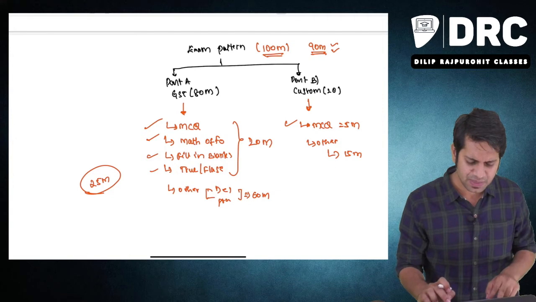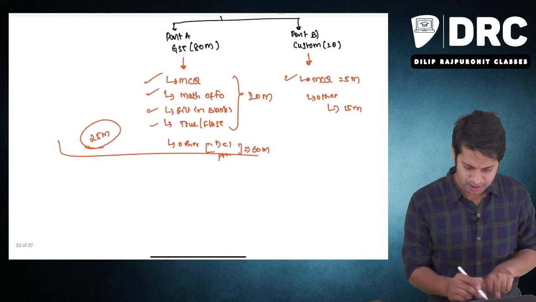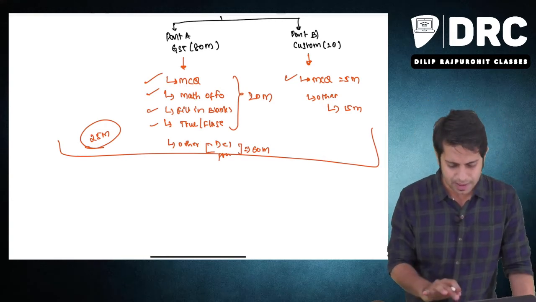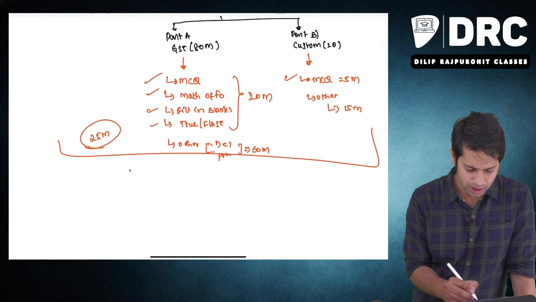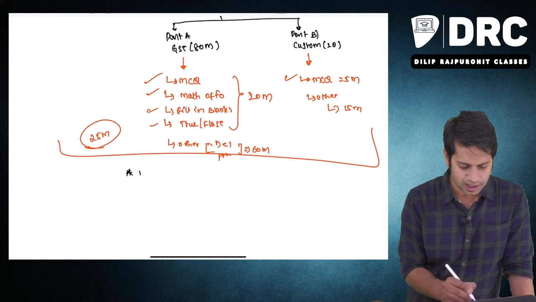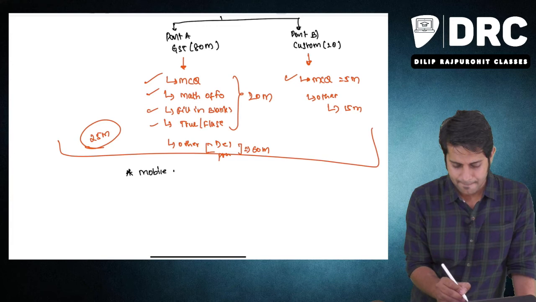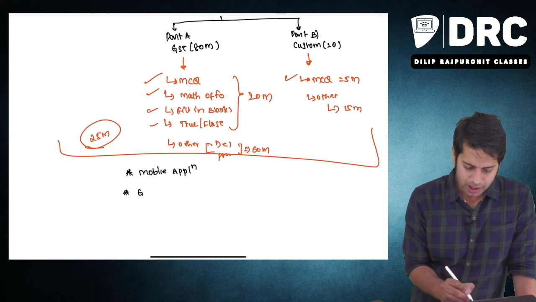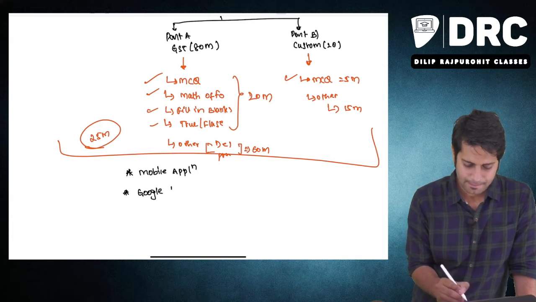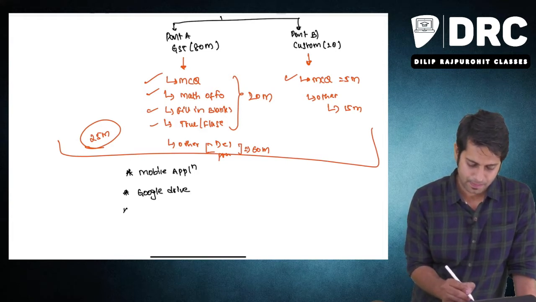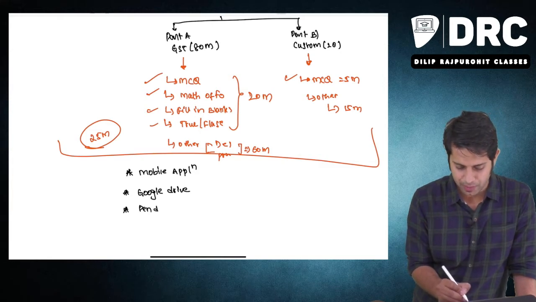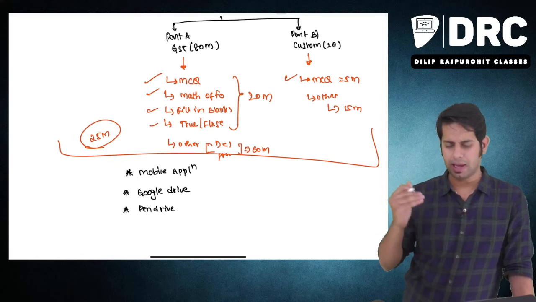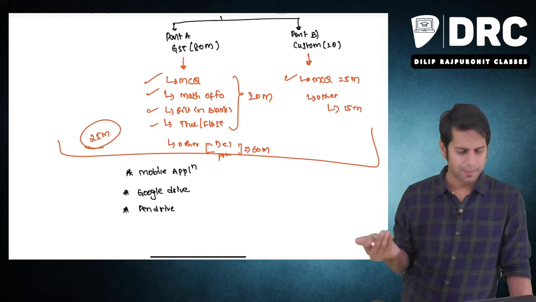Now, this being said, shall we now start with the syllabus discussion? No, sir. Before that, tell us, sir, how will I be able to take your classes? Now, please note, the classes are available in 3 different modes. One is mobile application. Second mode is Google Drive mode. And third is pen drive mode. So the courses will be applicable in these different scenarios: mobile application mode, Google Drive mode, and pen drive mode.